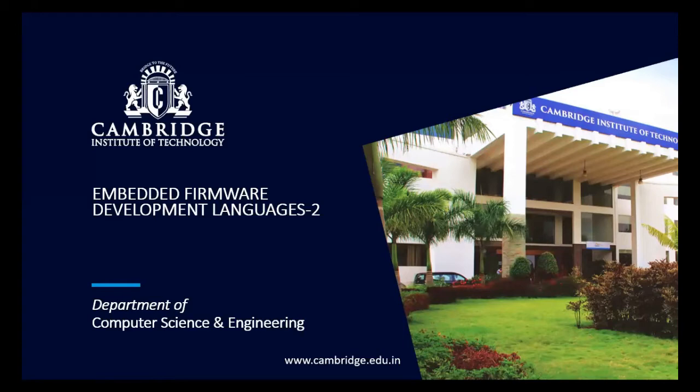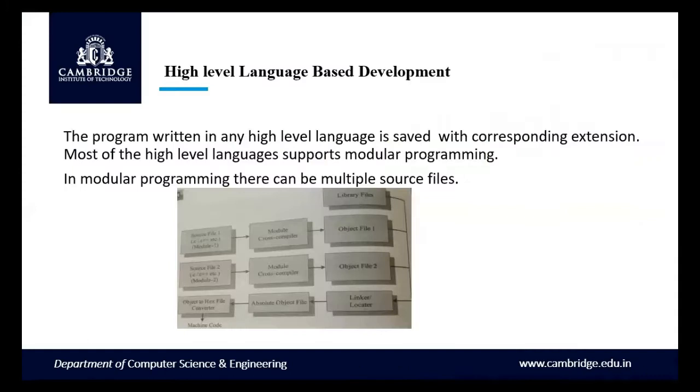So in a previous lecture, we discussed how to program in assembly language, what are the advantages if you program in assembly language, and what are the disadvantages of programming in assembly language. So in this, usually if you see high level languages, maybe C or sometimes C++, because C is very closely you can interact with the hardware. So most of the time we'll be using C as a programming language.